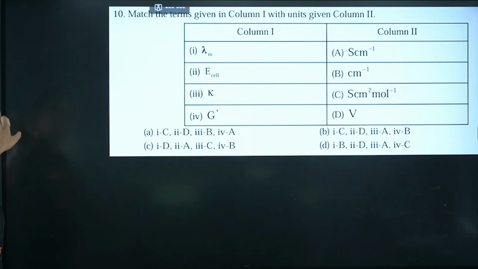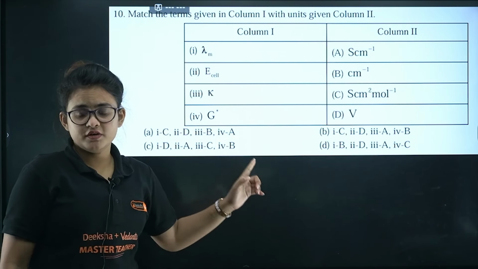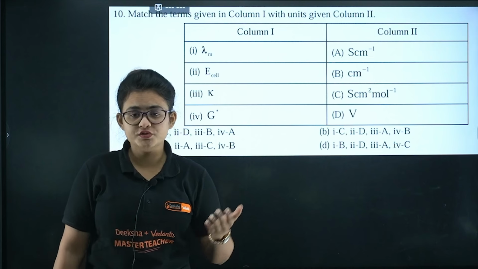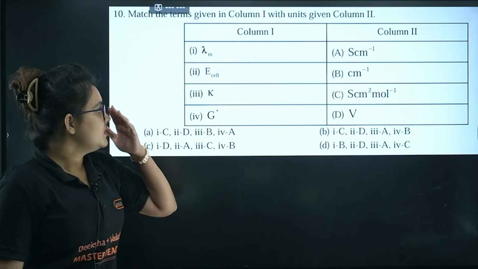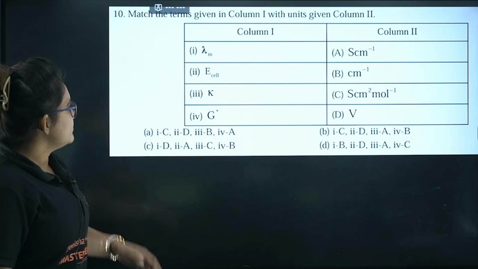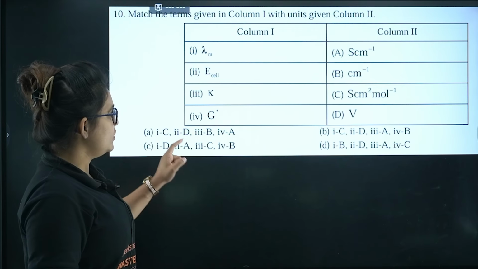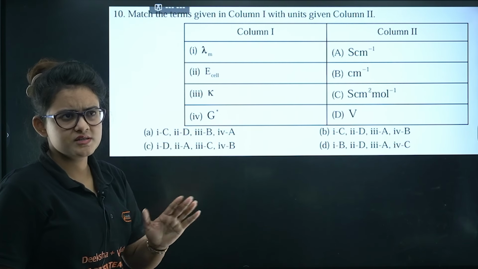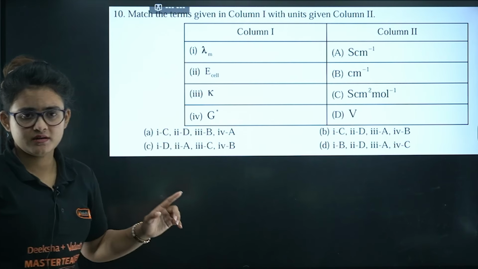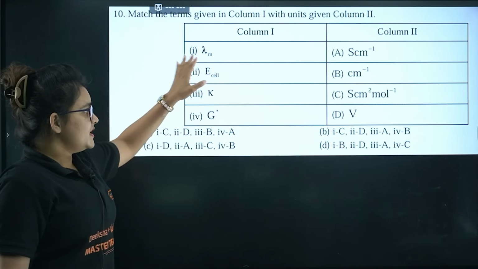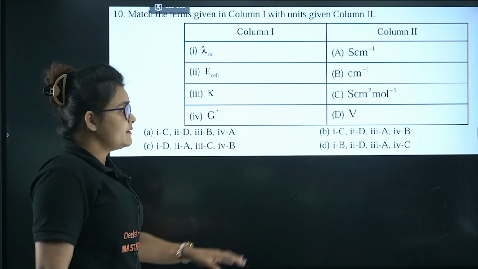Let's proceed further. Here you can see this type of question, I guess whoever is from the south zone, they faced the same question. Okay, so just see lambda m, and it is there in the model paper, I guess model paper 2 if I'm not wrong. Just correct me if I'm not. Okay, so let's just match the units out there.